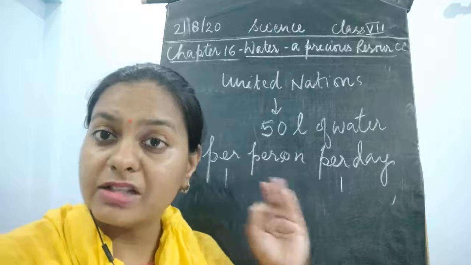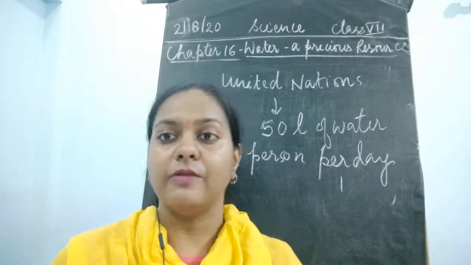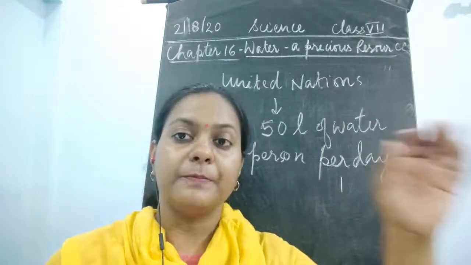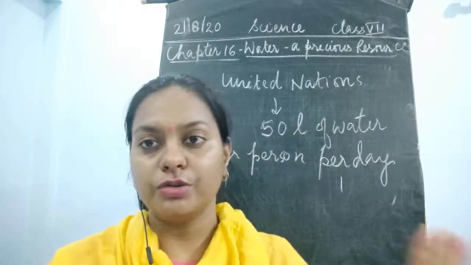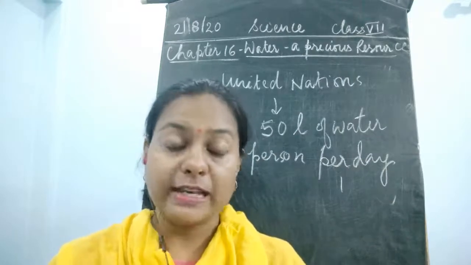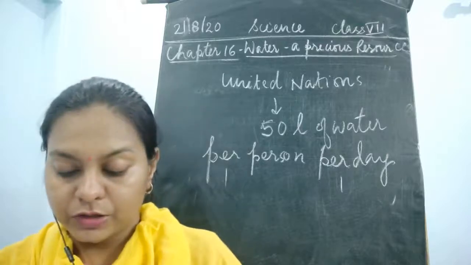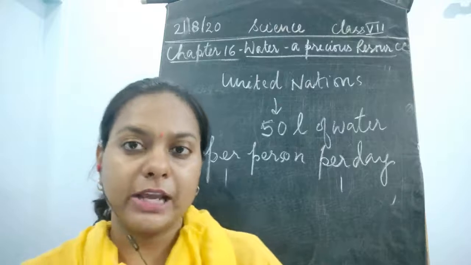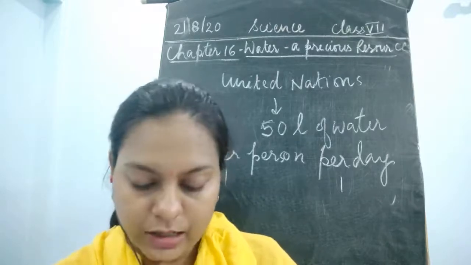Just think of the situation. The people cannot drink water properly, they cannot cook their food properly because there is scarcity of water. Just forget about taking a bath or washing your clothes or utensils. So how are they going to survive? It becomes very difficult for those people who do not have water to drink. So if you are getting water, you should always take care of the wastage of water. It should not happen. You should always take care of these natural resources.